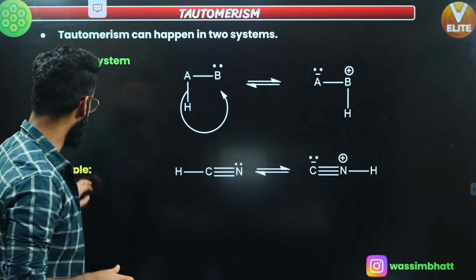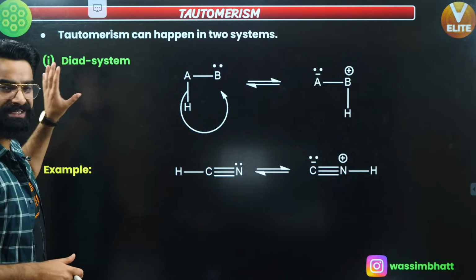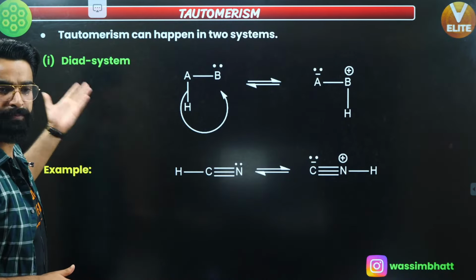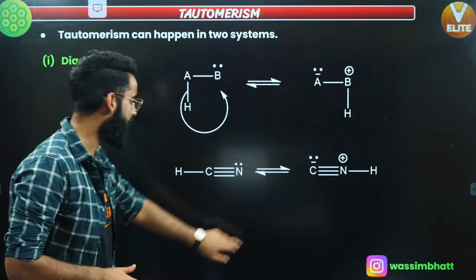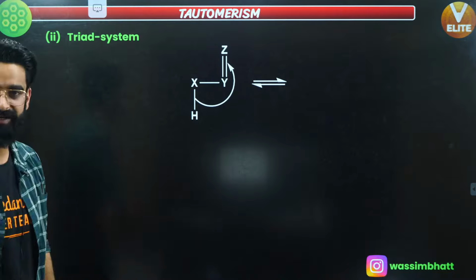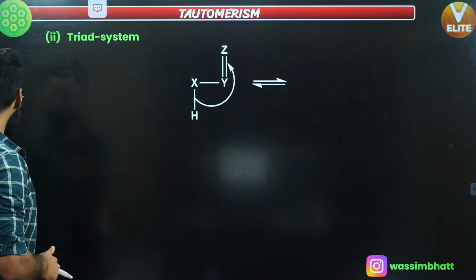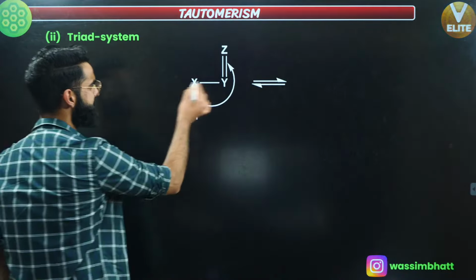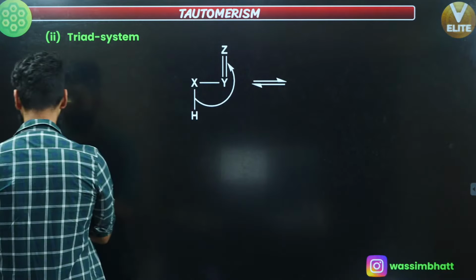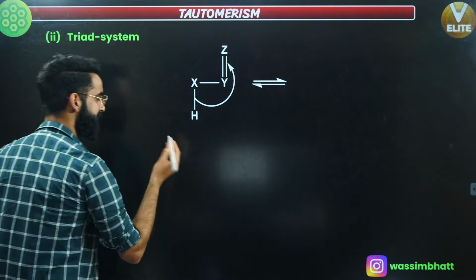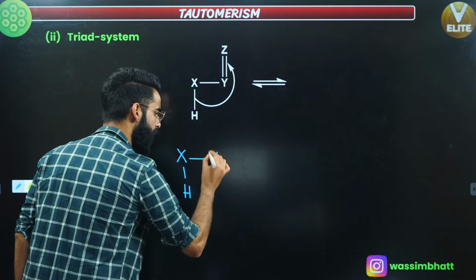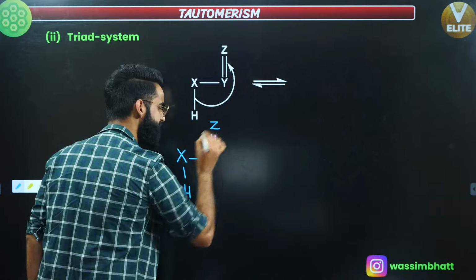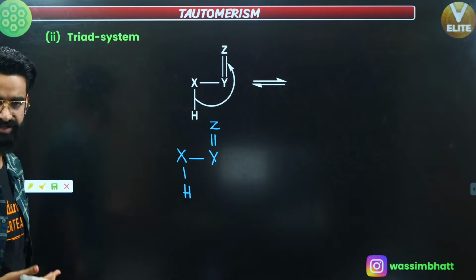Okay, moving on. From this example you got to know how tautomerism happens in a diad system. Now let's see how tautomerism takes place in a triad system as well. I've taken a triad system over here. This is X, single bond Y, double bond Z. Let me make it again. Understand properly. This is X, with this X you have hydrogen attached, single bond Y, and this is double bond Z. This is a triad system over here.